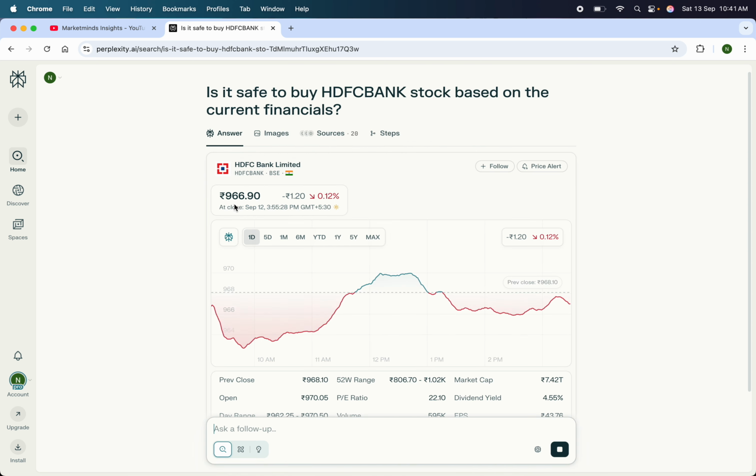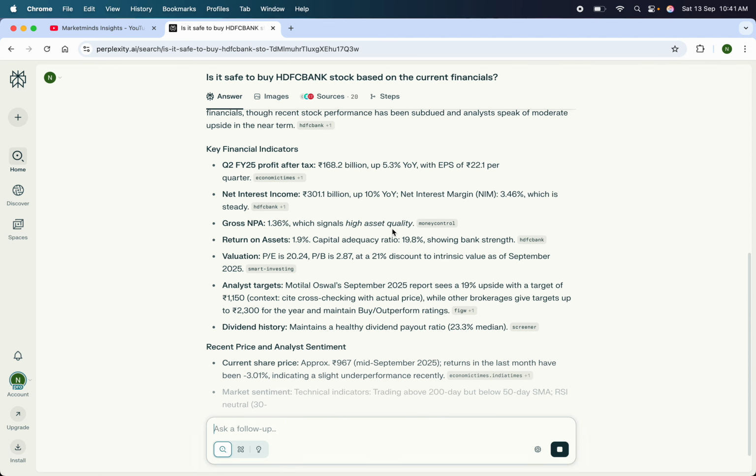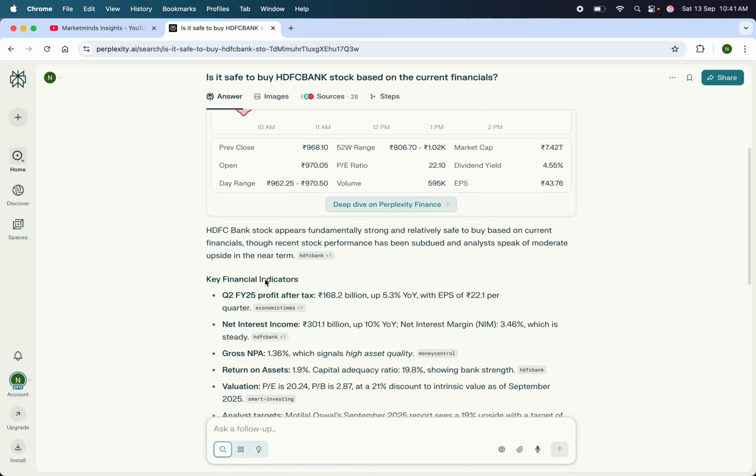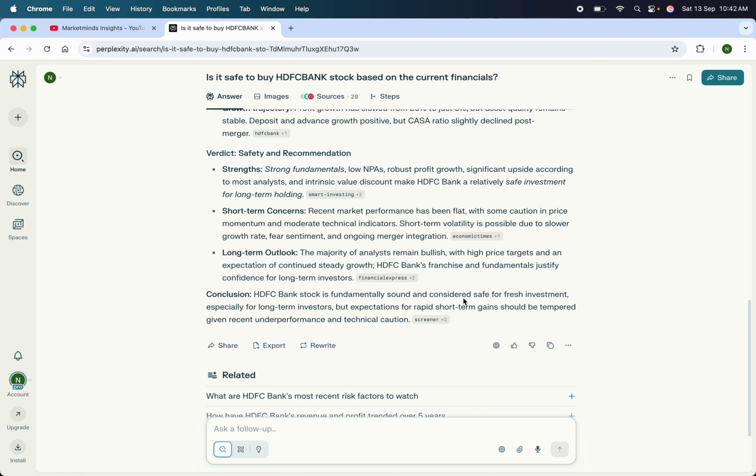So now it will again analyze the stock. It did its analysis. It gave us some financial indicators. So it's saying, okay, profit after tax is 168.2 billion, which is 5.3% year on year growth. EPS is 22.1. These are the indicators.